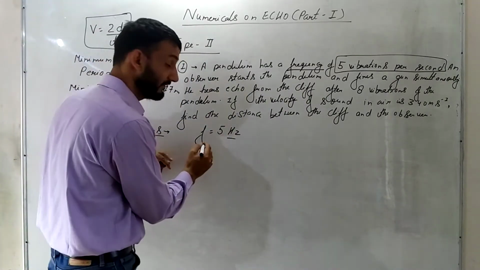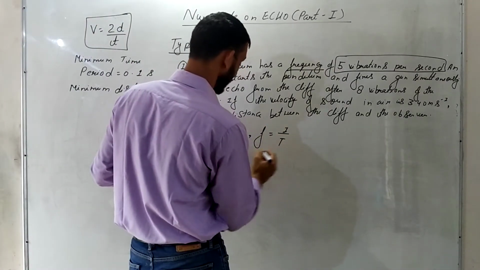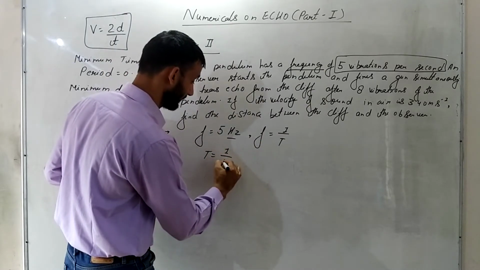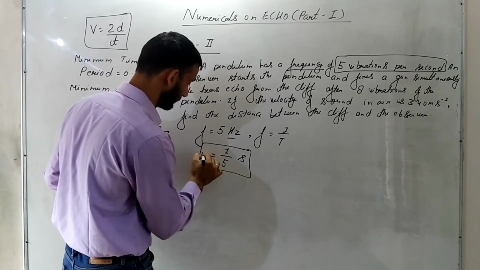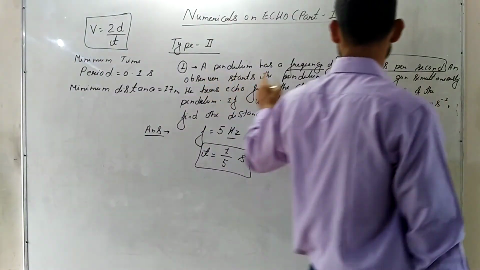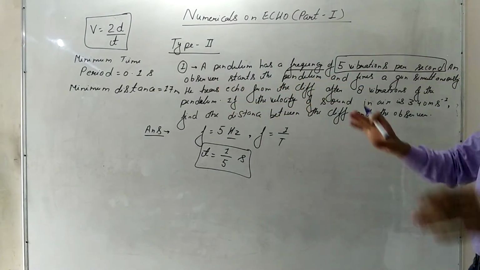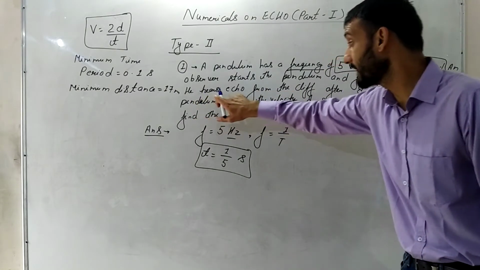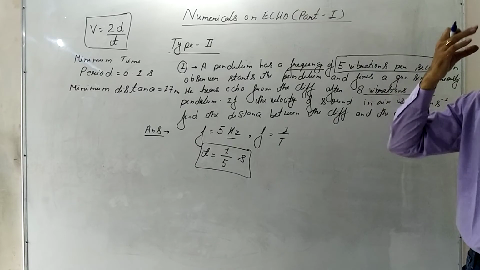And we know that we have a relation between frequency and time period. So frequency is equal to 1 upon t. So time will be, if you put in the frequency, 1 upon 5 seconds. So this will be the time period. Let me denote it with a small t. So a pendulum has this much frequency. An observer starts the pendulum and fires the gun simultaneously. He hears the echo from the cliff after 8 vibrations of the pendulum. It means the echo is heard after 8 vibrations of the pendulum.